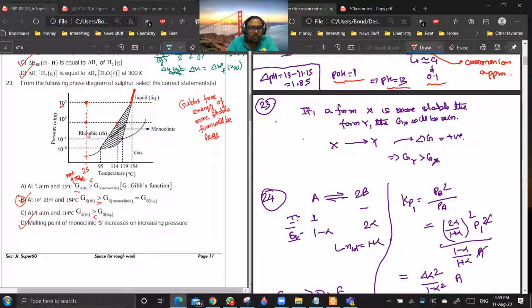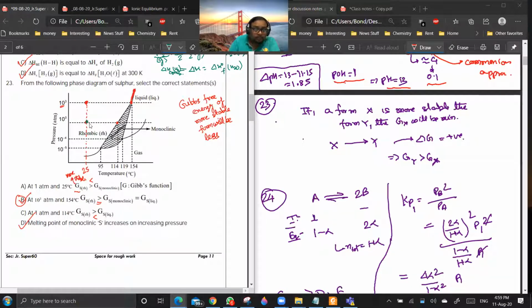Suppose I am saying at 1 atm and room temperature, which one is more stable? Rhombic sulfur. Getting my point? Similarly, at 1 atm and say 115 degrees centigrade, which is somewhere here, which is the more stable form? Monoclinic sulfur.